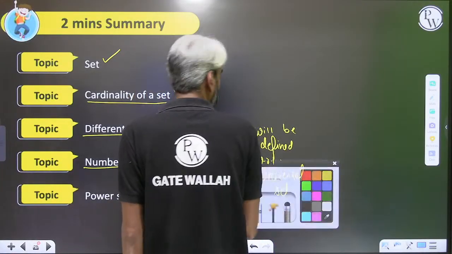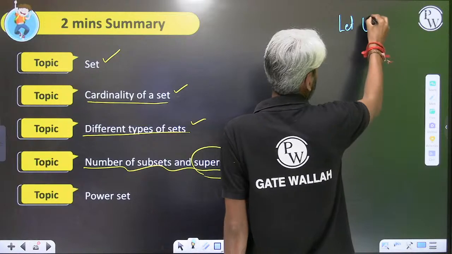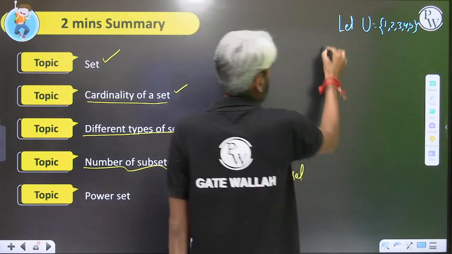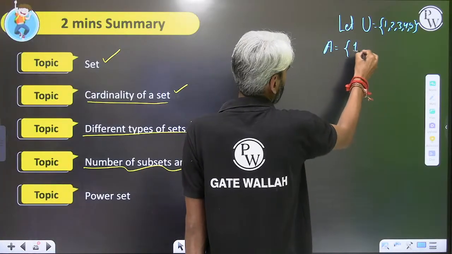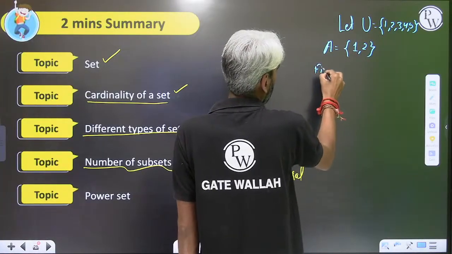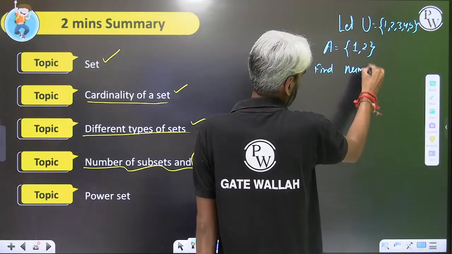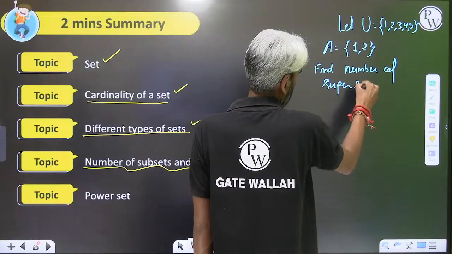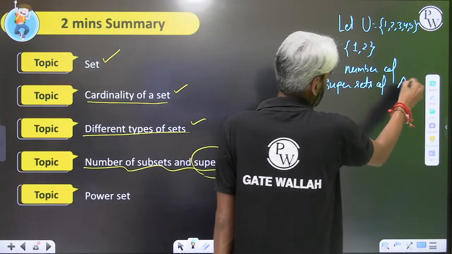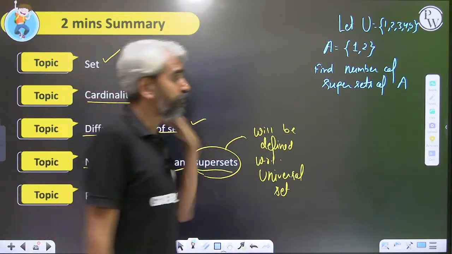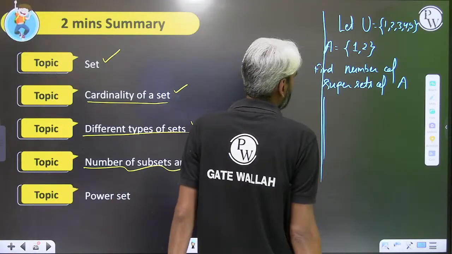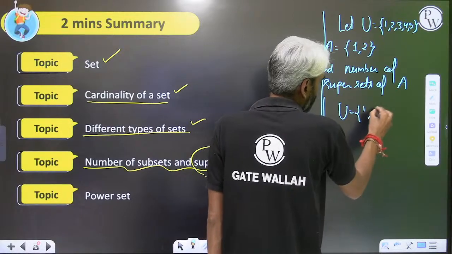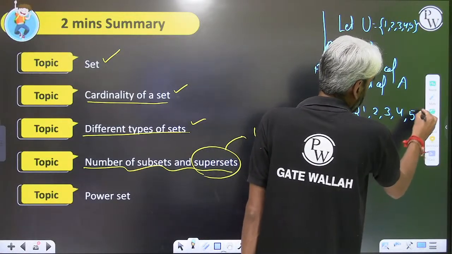So let's assume the universal set is {1, 2, 3, 4, 5} and A is equal to {1, 2}. Find the number of supersets of A. Sir, how many supersets will be there for set A? The supersets of set A will be derived with respect to the universal set. So we know that the universal set is nothing but {1, 2, 3, 4, 5}.